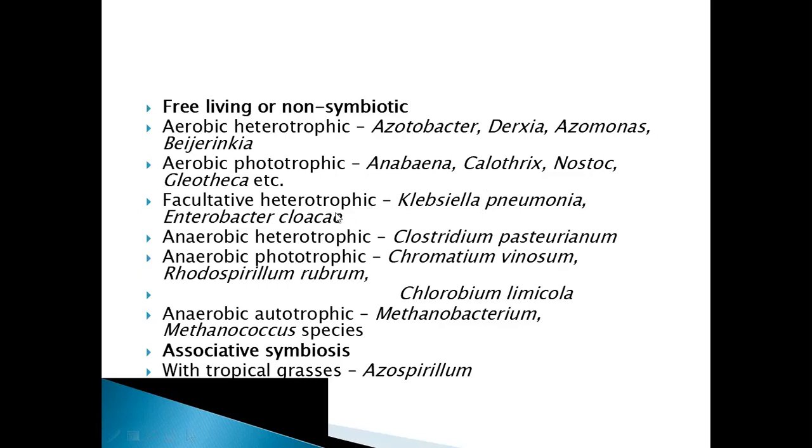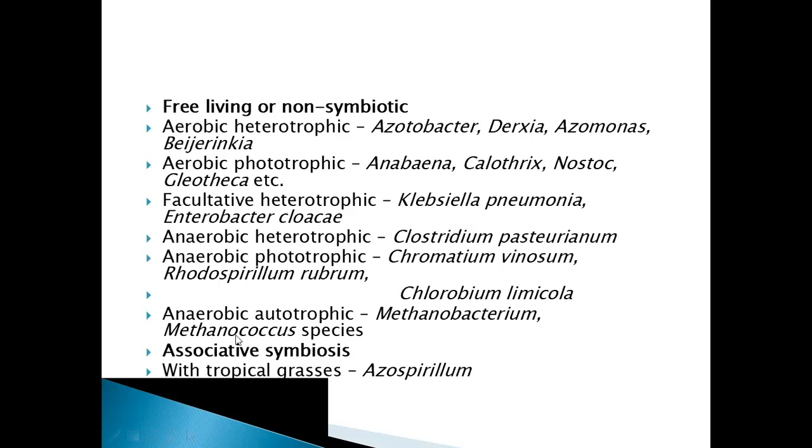And next is facultative heterotrophic. Example: Klebsiella and Enterobacter. Anaerobic heterotrophic: Clostridium pasteurianum. Anaerobic phototrophic: Chromatium vinosum, and so on. Anaerobic autotrophic: Methanobacterium. So these are the different types of free living microorganisms which are helping in fixing nitrogen.